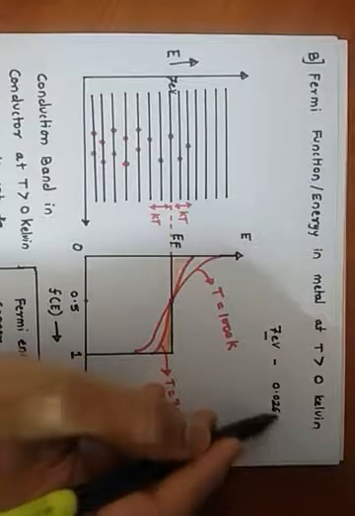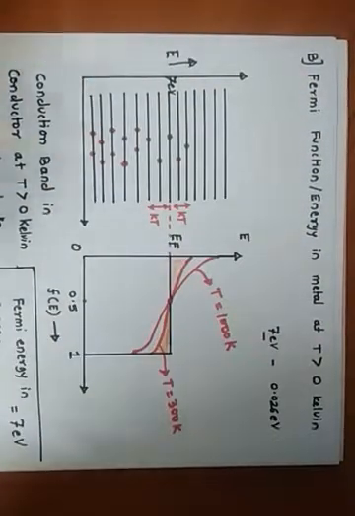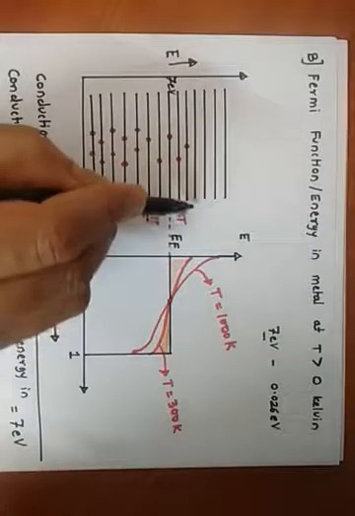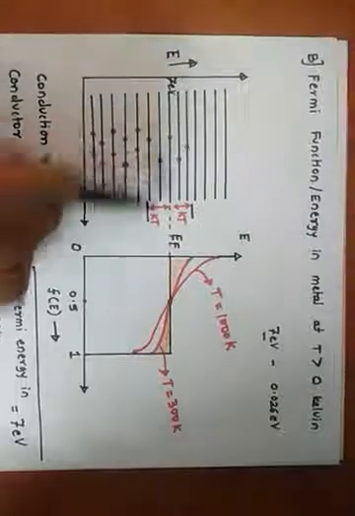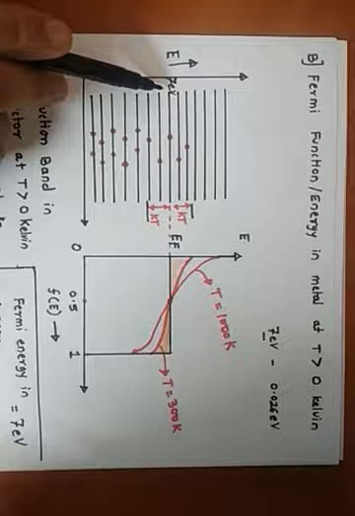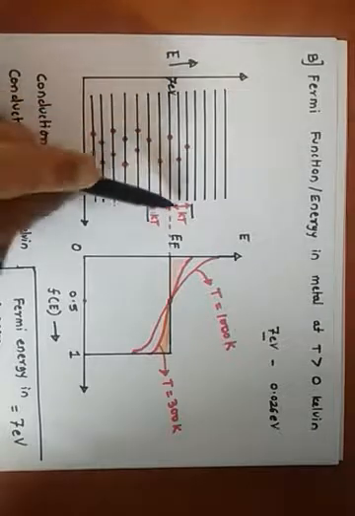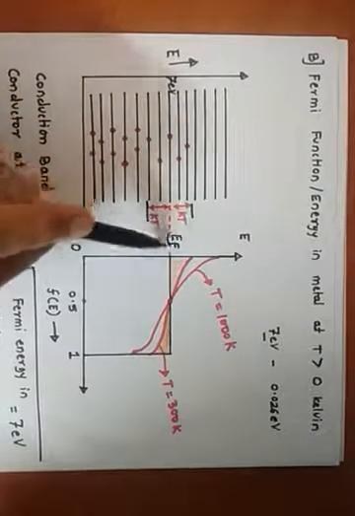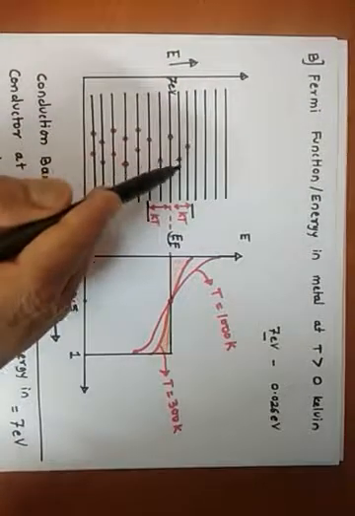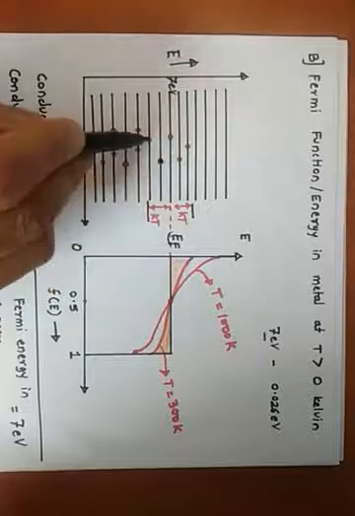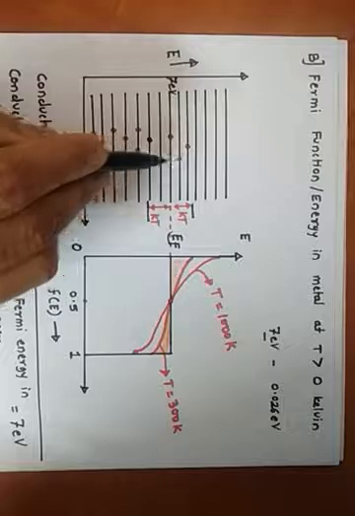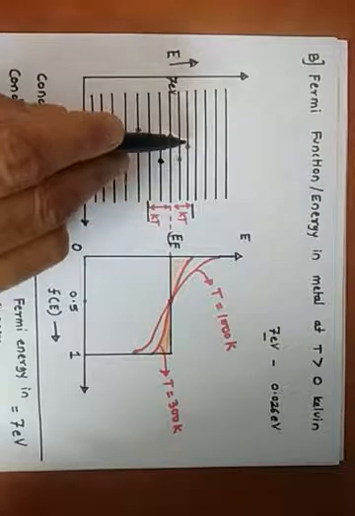Compared to 7 electron volt, the Fermi energy level, the thermal energy gained by this electron is very small. So we say that only those electrons which are lying in the vicinity of the Fermi energy level will be excited to the higher excited state. The electrons within the range of kT will go to the excited state.